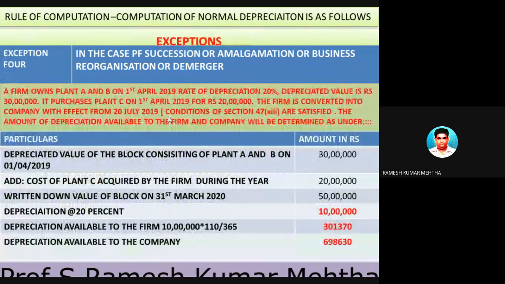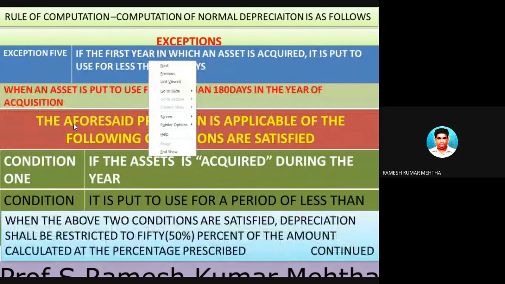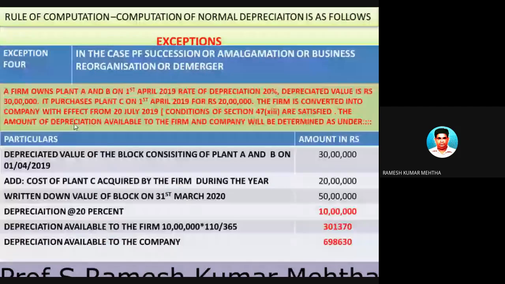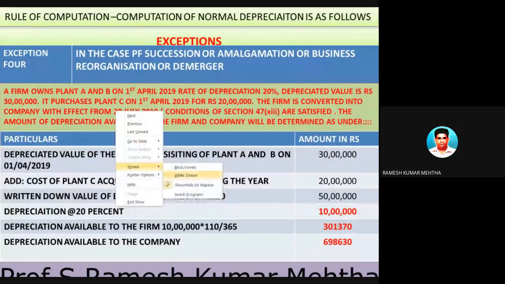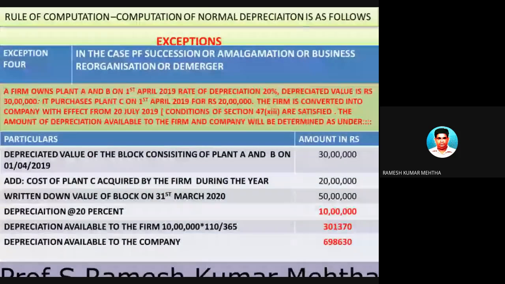Now I will take a small example which will make your life easy. In this case, a firm owns plants A and B on 1st April 2019. There is a firm by name A, and this firm A has two plants A and B on 1st April 2019.